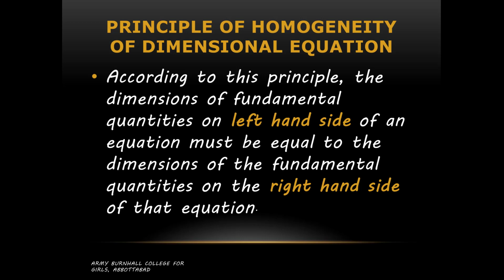Okay, so what is the principle of homogeneity of dimensional equations? According to this principle, the dimensions of fundamental quantities on the left hand side of an equation must be equal to the dimensions of fundamental quantities on the right hand side of that equation. How are we going to apply this? We will first find the dimension of the left hand side, and then the dimension of the right hand side of the given equation. If these two dimensions give the same result, then the equation is correct, otherwise it is incorrect.